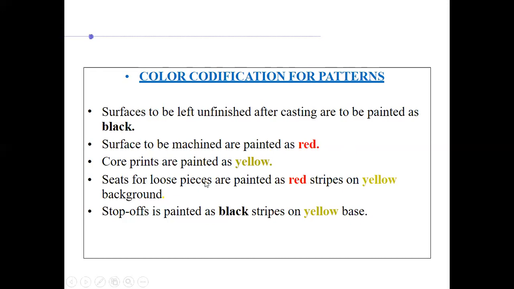Seats for loose pieces, as we have seen in a loose piece pattern, are painted as red stripes on a yellow background. Stop off is painted as black stripes on a yellow base. All this is for having proper communication between the different personnel in the industry.